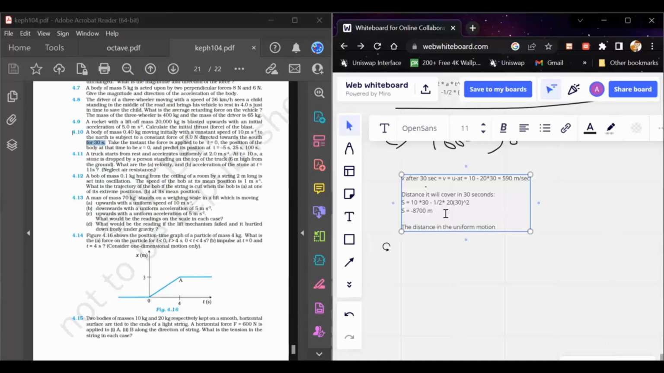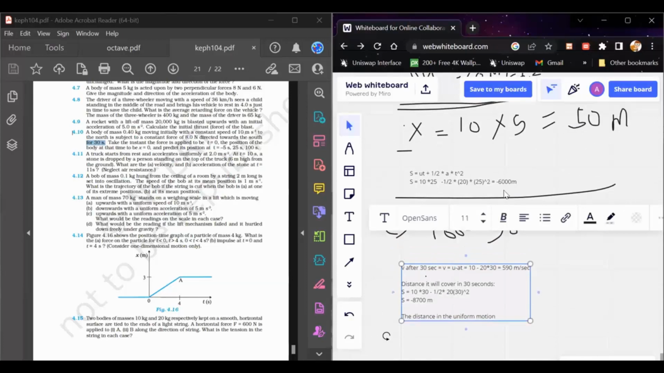After 30 seconds, up to 100 seconds, it moves with a uniform velocity of 590 meter per second. So for the next 70 second it moves with a constant velocity of this much. So this distance covered equals 590 into 17, and we write it with a minus sign because it is moving in the negative y direction.